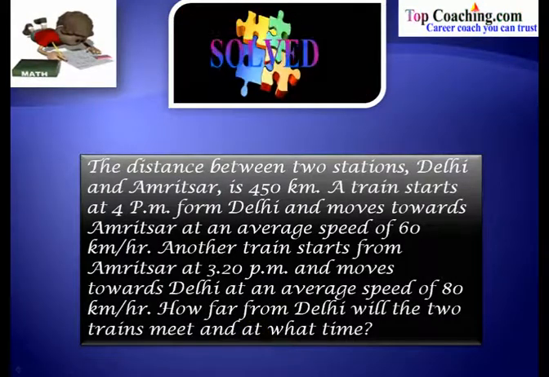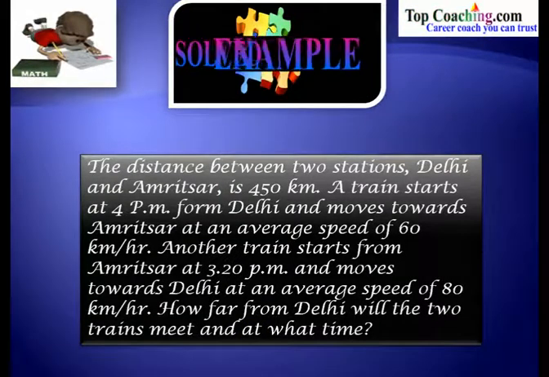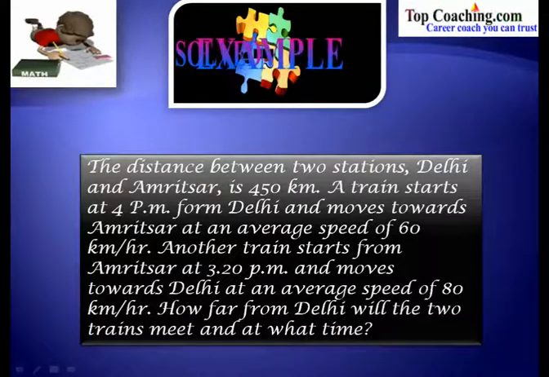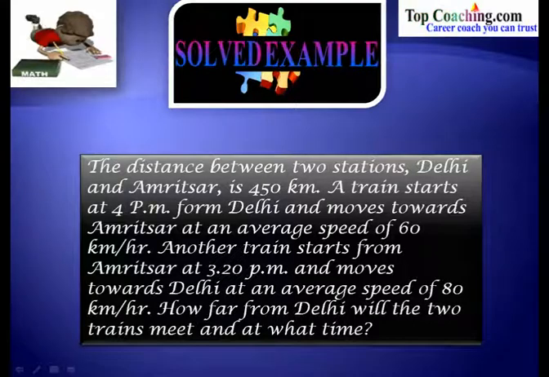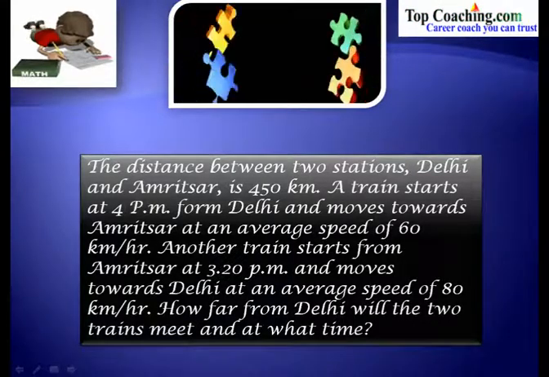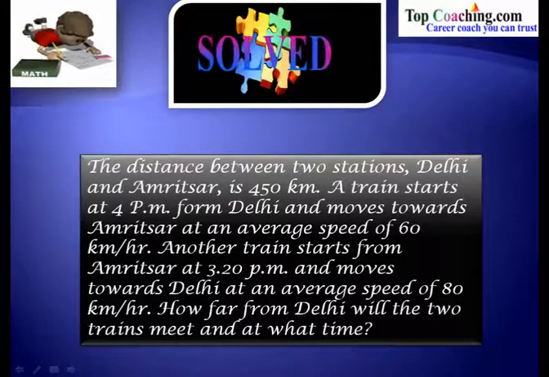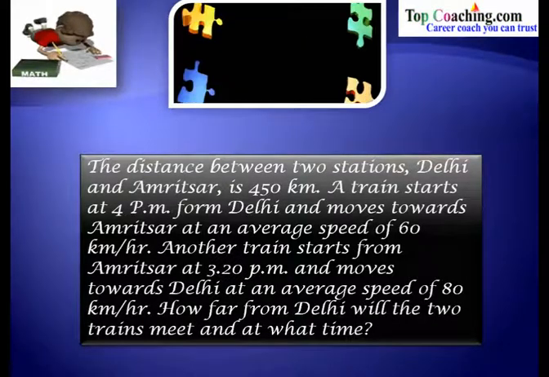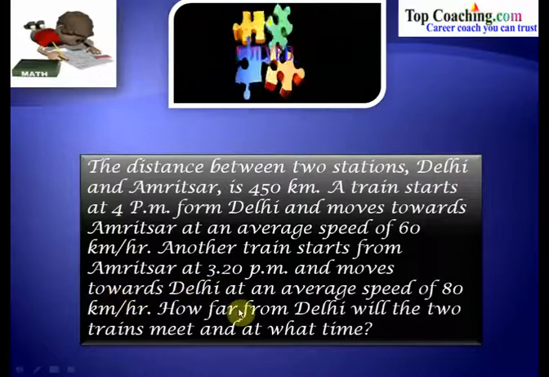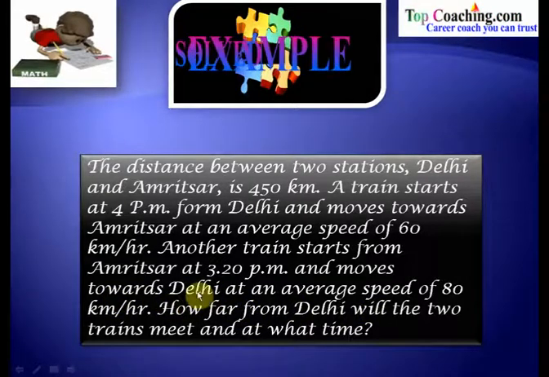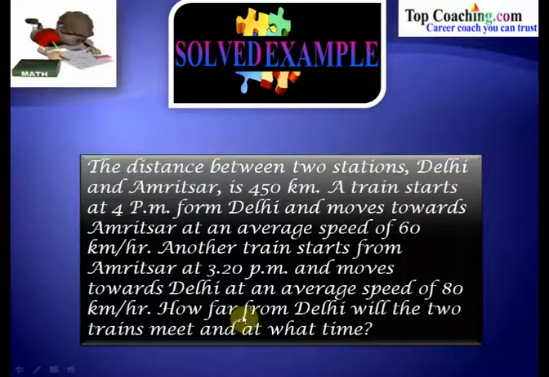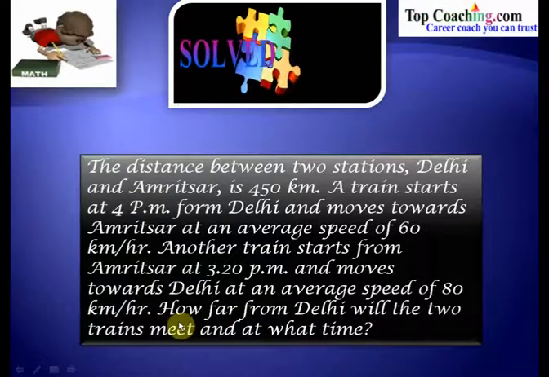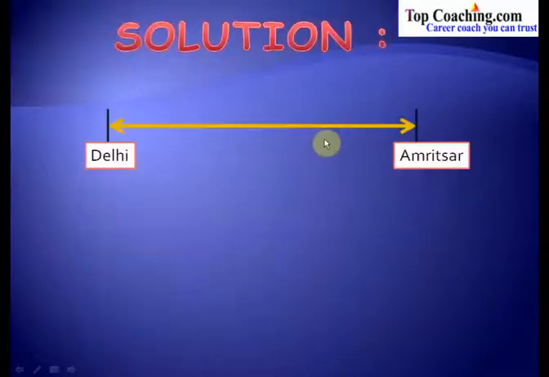So this is a problem which says that the distance between two stations Delhi and Amritsar is 450 kilometers. Now there's a train that starts at 4 p.m. from Delhi and moves towards Amritsar, and the speed of this train is 60 kilometers per hour. We have got another train that starts from Amritsar at 3:20 p.m. and it moves towards Delhi at a speed of 80 kilometers per hour. We have to find out how far from Delhi will the two trains meet, and we have also got to find out the time at which these two trains meet each other.